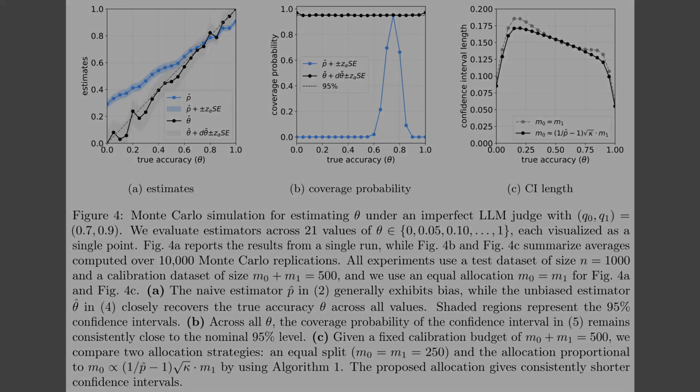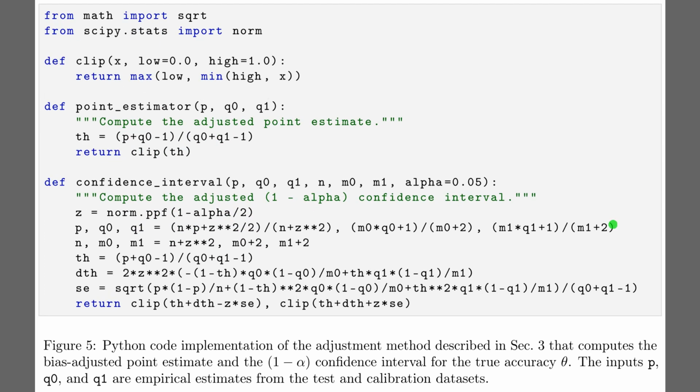Alright, Figure 5 turns the statistical recipe into concrete Python code. The point estimator function applies the Rogan-Gladen style formula, taking the naive accuracy p and judge reliability Q0 and Q1, then clipping the adjusted accuracy to stay between 0 and 1. The confidence interval function then performs the add-two corrections, computes the standard error from both test and calibration data, and returns a lower and upper bound. This snippet makes the whole procedure directly usable for anyone running large language model as a judge evaluations.